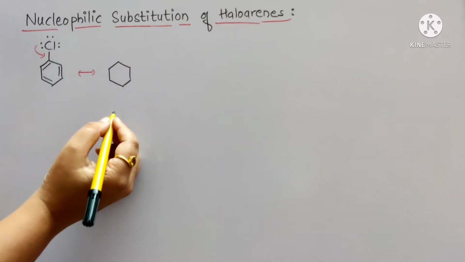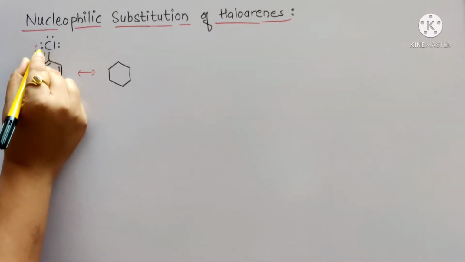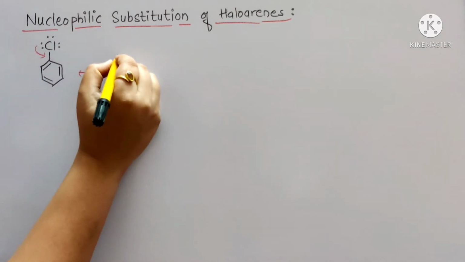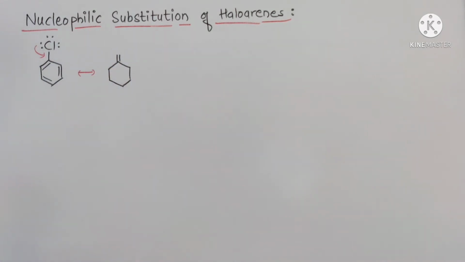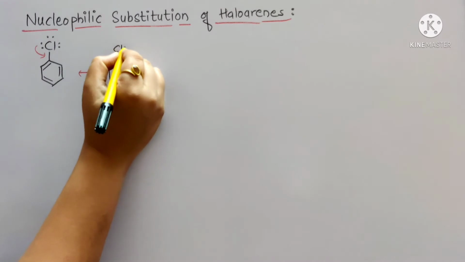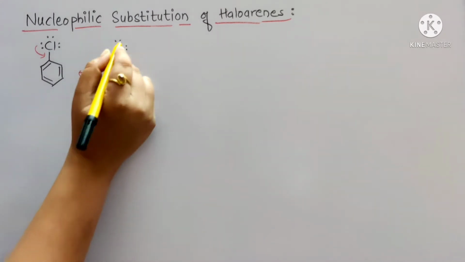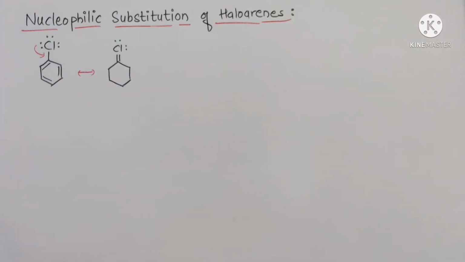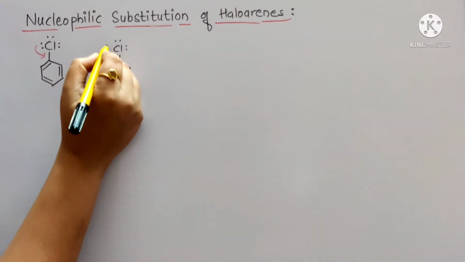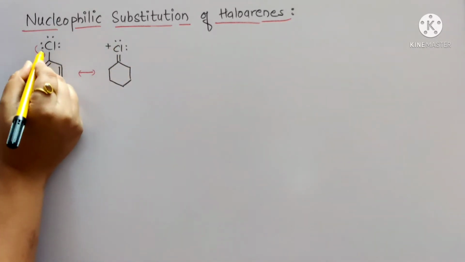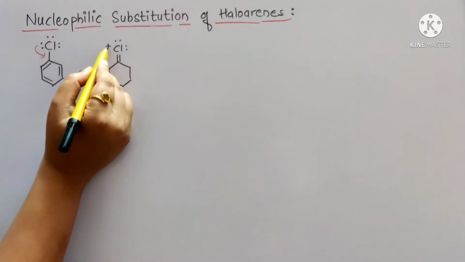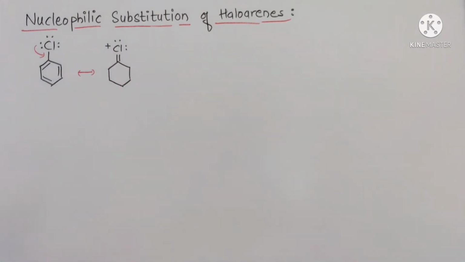we can show the conjugation like this. By shifting this electron pair to this position, here the double bond is formed. Now to the chlorine atom only two lone pairs of electrons are present. So by shifting of this electron pair, here develops a positive charge. Next,